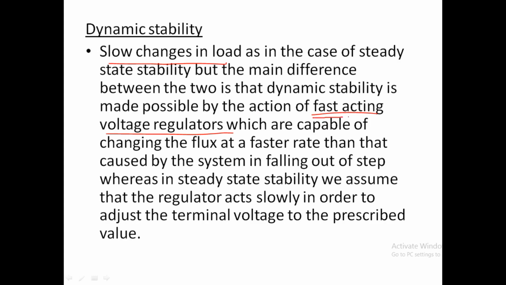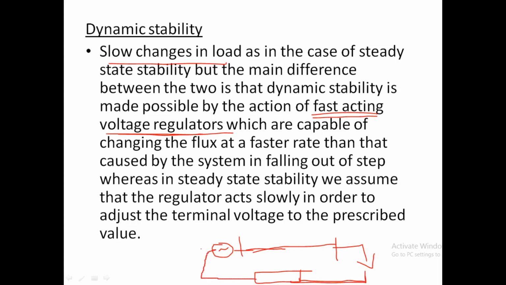That means, due to these fast acting voltage regulators, if there is a change in load, so this is the generator, then there is a transmission line connected to the load, and there is a change in load. Now there are some voltage regulators, connected to the field system.